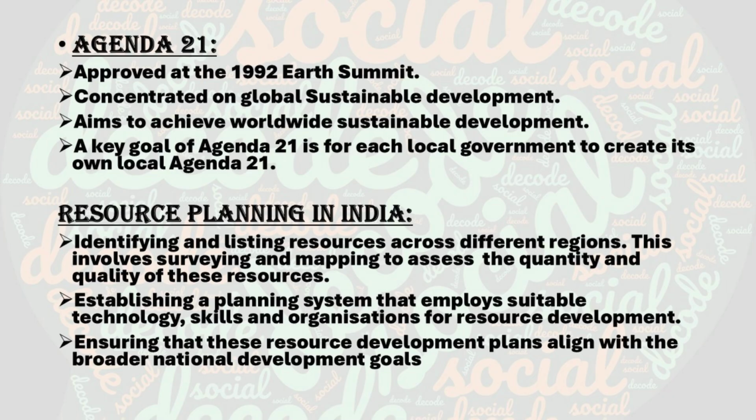First one is identification and inventory. Okay, first we need to identify what resources are available, where they are located, and how much quantity exists. This is done through survey and mapping. The second stage is developing a planning structure. Next, we prepare a proper plan using technology, skilled people, policies, and institutions. Because resources alone are not enough. We need the ability to use them.